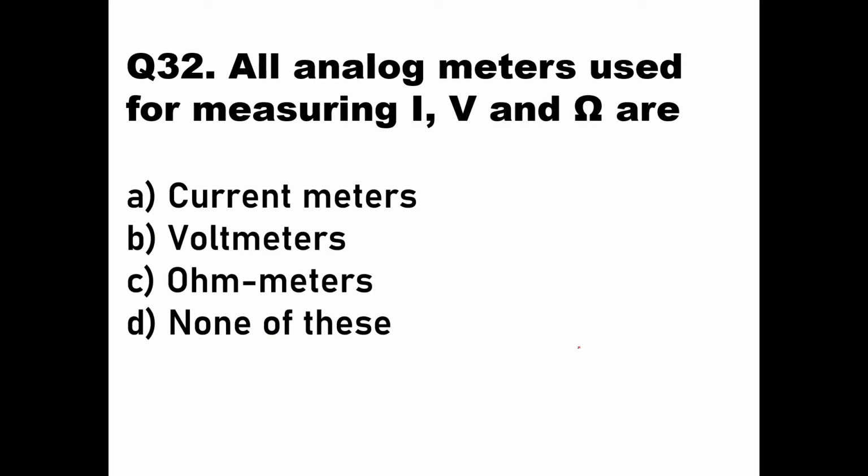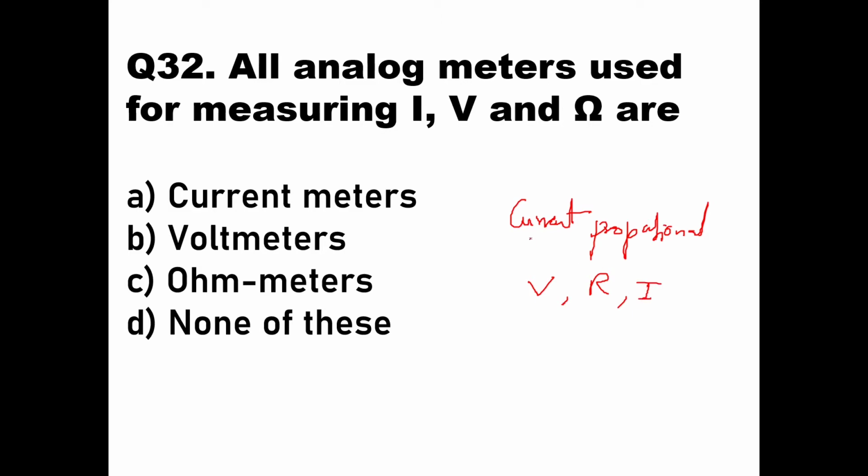All analog meters used for measuring current I, voltage V, and resistance in ohms are what type of meters? Basically we use a proportional current, and that proportional current is then converted to a voltage across a resistance, or to a resistance if you take voltage upon current, or the current itself.